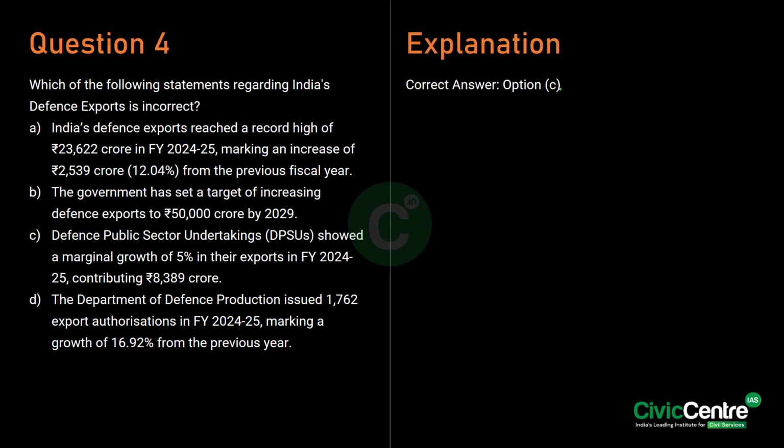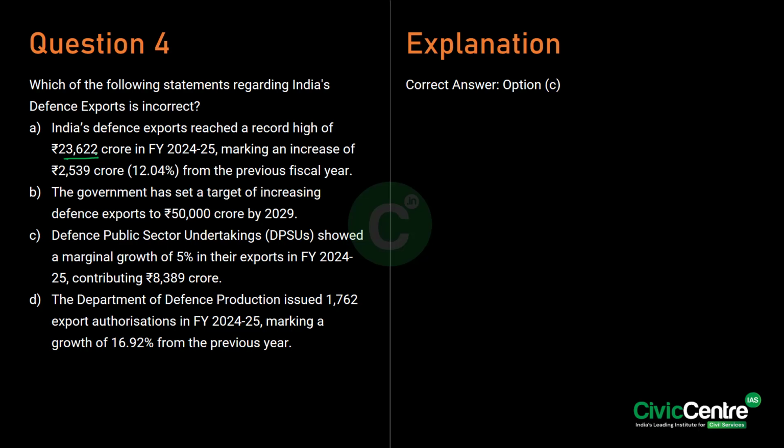Now the fourth question here talks about the defense export surge of India. See, India's defense exports reached a record high of 23,622 crore in the financial year 24-25, marking an increase of 2,539 crore from the previous fiscal year. Know that the private sector contributed 15,233 crore with a marginal growth. Also, the Department of Defense Production issued 1,732 export authorizations, a 16.92% growth from the previous year.